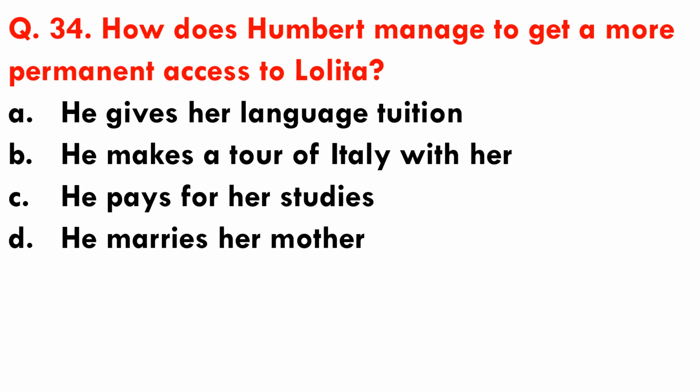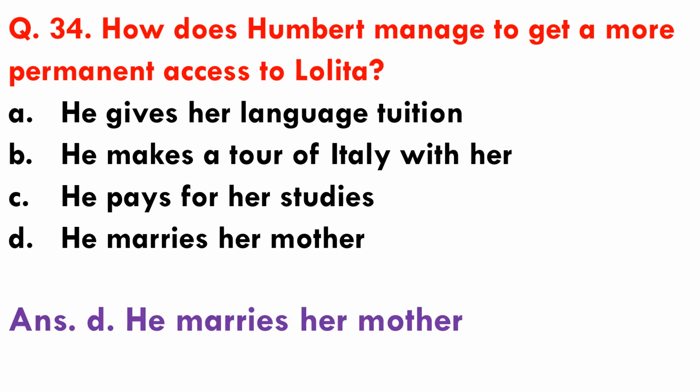Question number 34. How does Humbert manage to get a more permanent access to Lolita? Options are A. He gives her language tuition, B. He makes a tour of Italy with her, C. He pays for her studies, and D. He marries her mother. So Humbert marries Lolita's mother in order to get a more permanent access to Lolita.